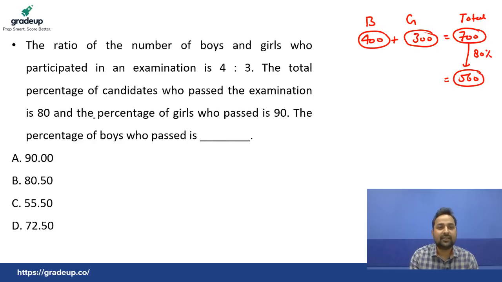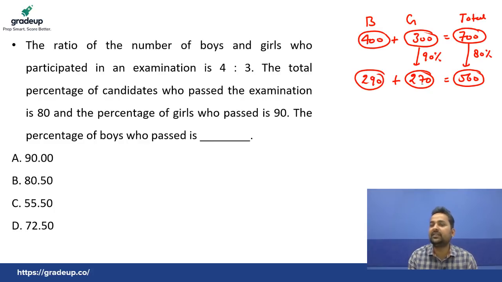No issues. And the percentage of girls who passed is 90. Girls passed 90%. 9 threes are 270. So how much should we add to 270 to get 560? So this must be 290. Yes or no? 290 plus 270 is 560. So 290 boys passed out of how much? 400. They are asking for the percentage of boys who passed.